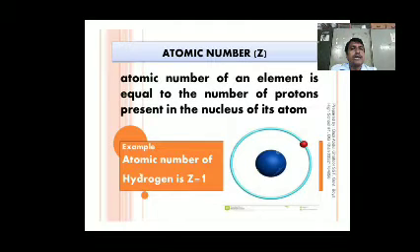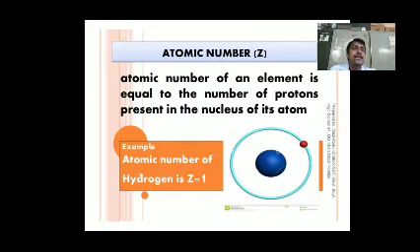Atomic number of hydrogen is 1. In a hydrogen atom only one proton is present, so its atomic number is 1. Therefore, for hydrogen Z is equal to 1, where Z indicates the atomic number, the number of protons present in an atom.